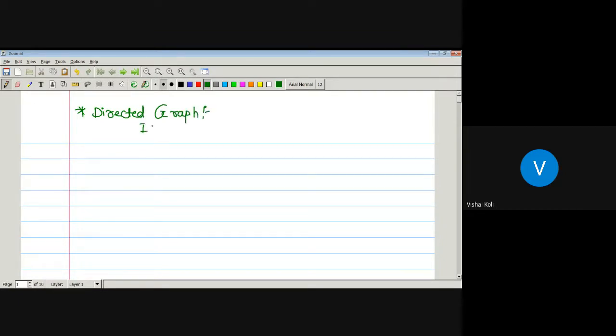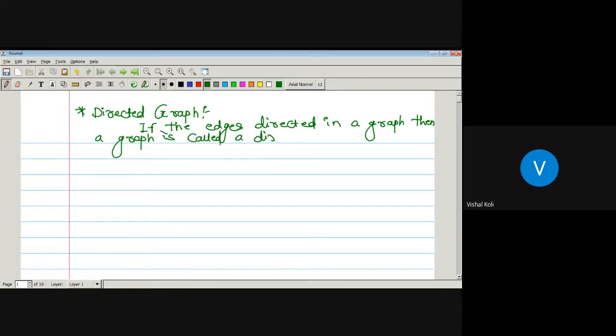We know what a graph is. A graph consists of two sets, that is, a collection of vertices and edges. If the edges in a graph are directed, then the graph is called a directed graph.